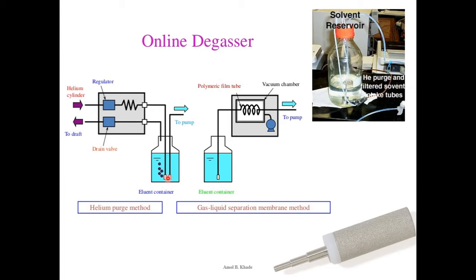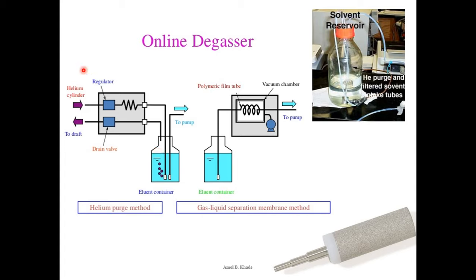As helium bubbles through the solvent system, it will remove the dissolved gases from the solvent. Then the gas coming out from this bottle is removed through this drain valve, which has a vacuum, and this will remove the gas released from the solvent system from the reservoir bottle.